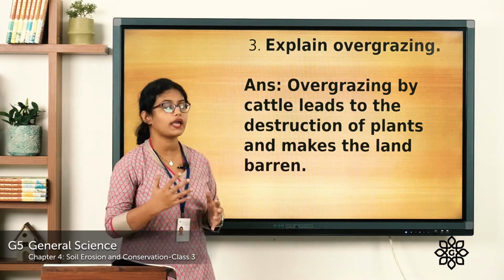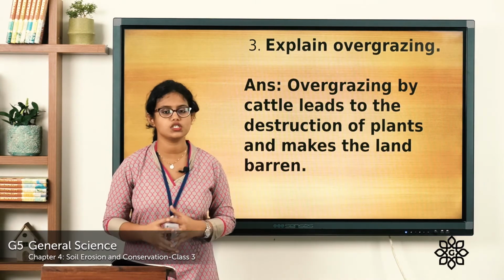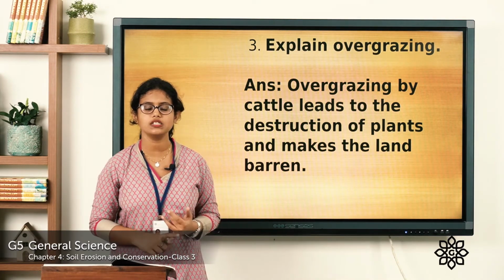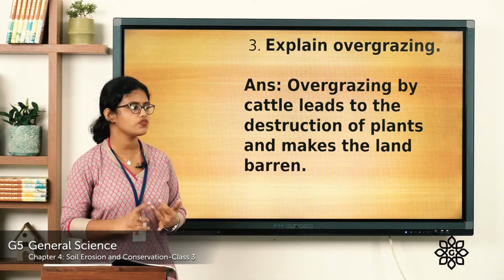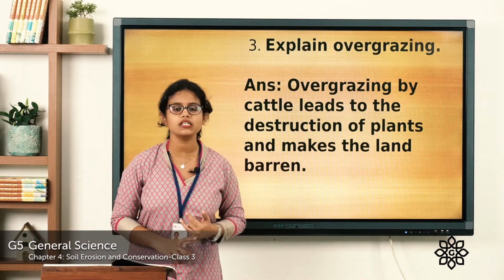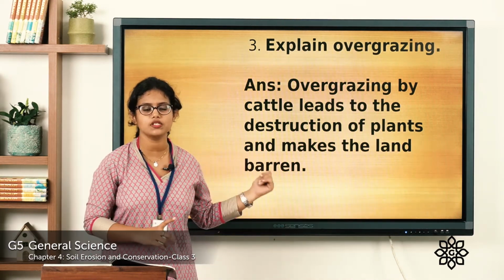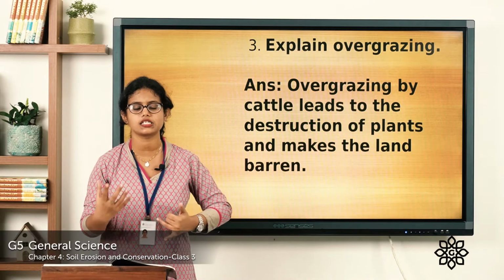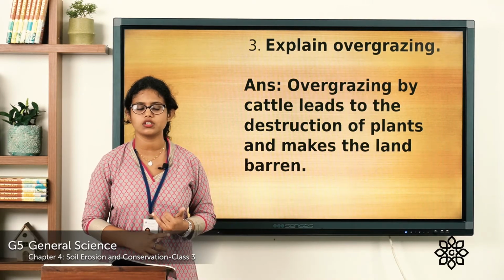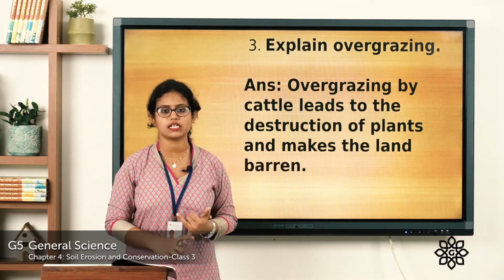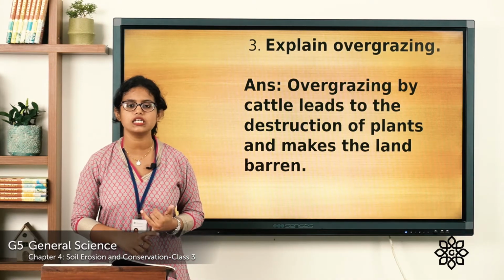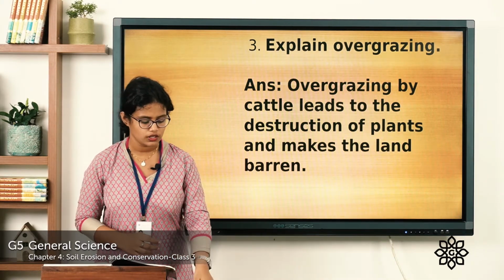Overgrazing by cattle leads to destruction of plants and makes the land barren. So, you all know what happens to a barren land. It gets exposed to rain and water, it gets exposed to heat and sunlight, and the soil gets easily eroded.